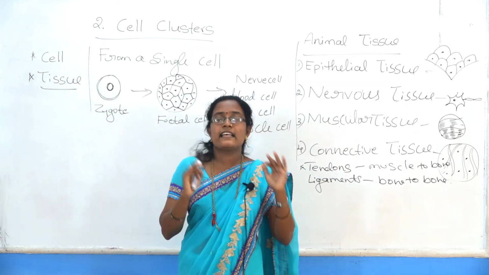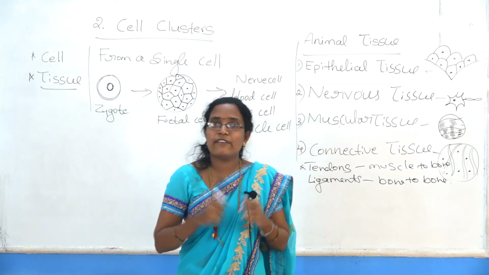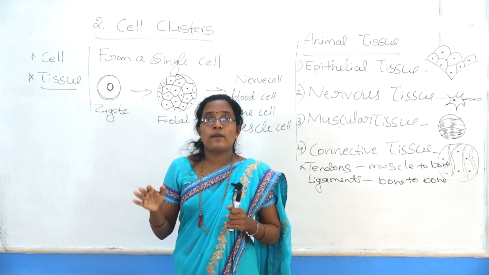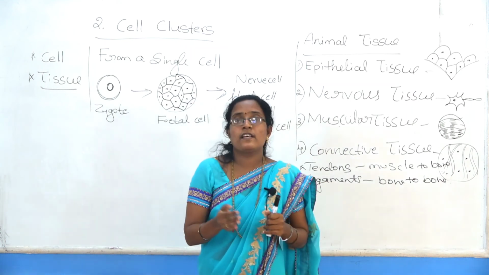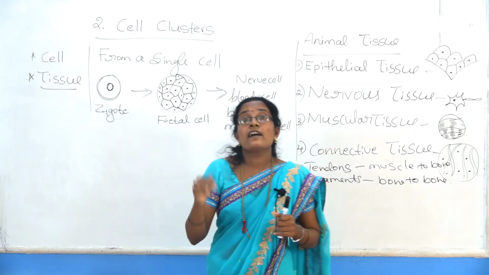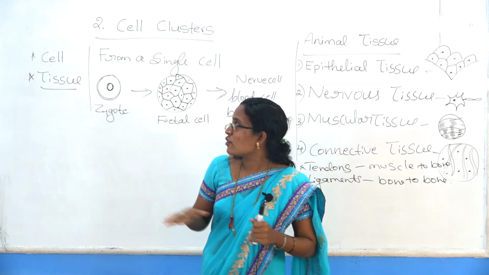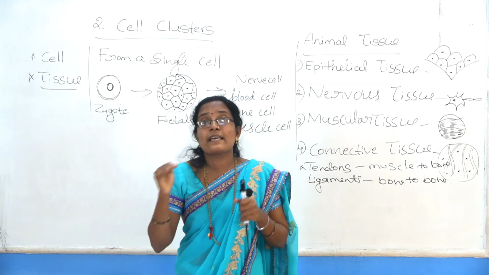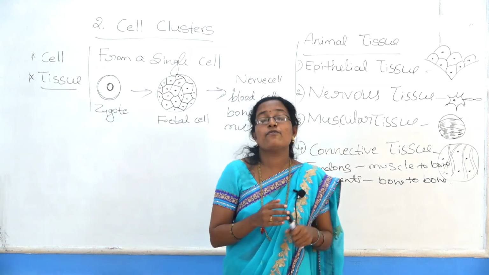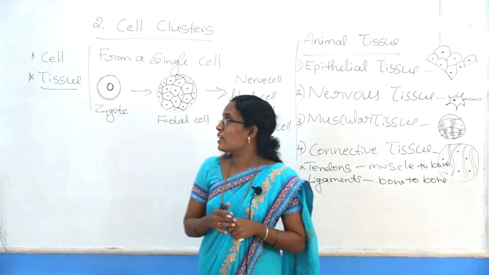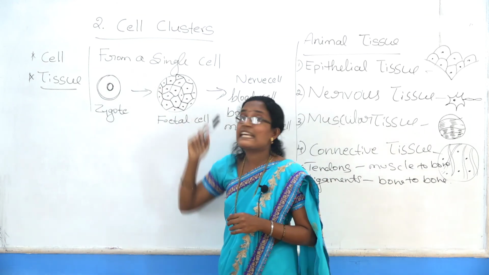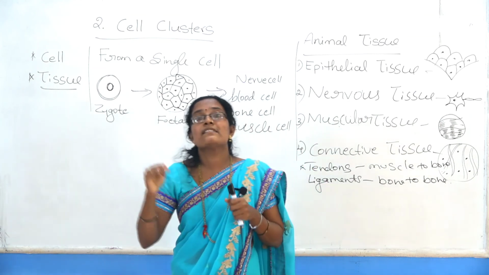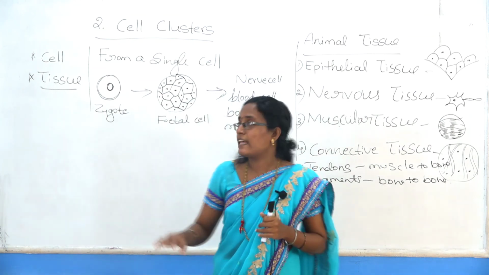First, what is a cell? A cell is the structural and functional unit of living organisms. All organisms are made up of cells, but cells have different functions, and there are different kinds of cells in our body. Next, what is a tissue? A tissue is a group of similar cells with a common origin performing a specific function. The human body develops from a single cell.